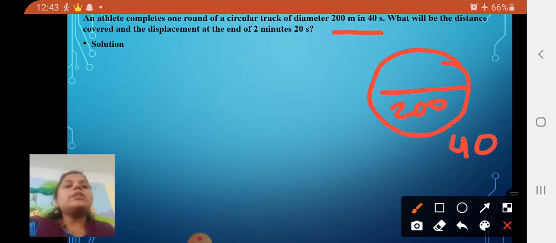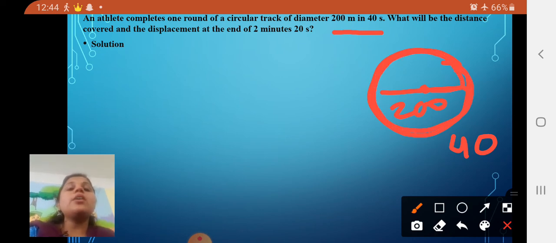What is the time here? It is 40. How much distance has he covered? And find the displacement at the end of 2 minutes 20 seconds.